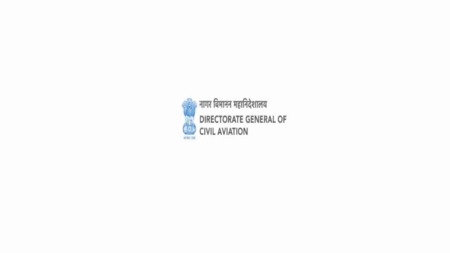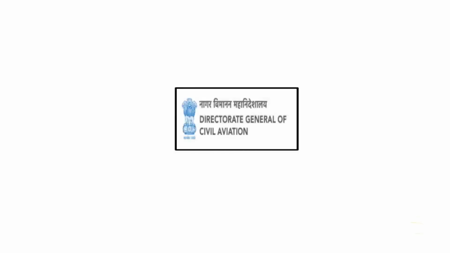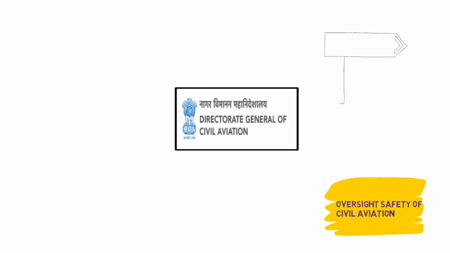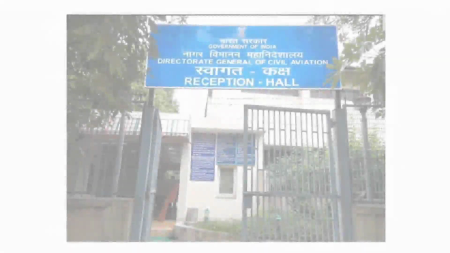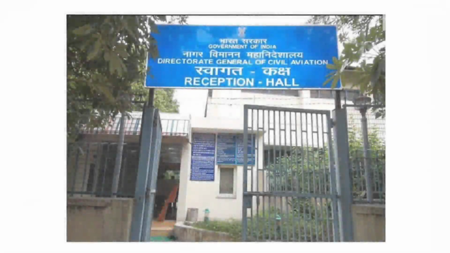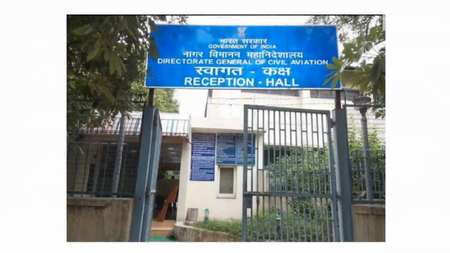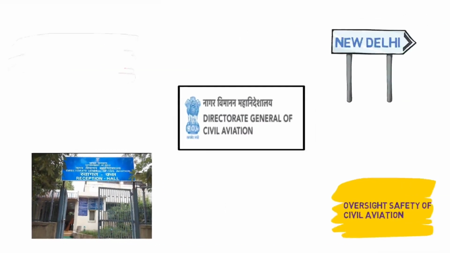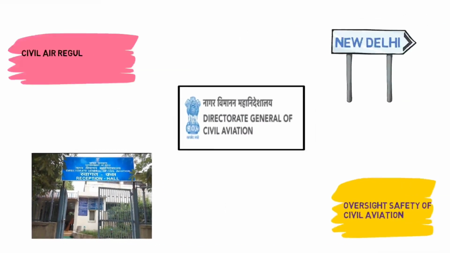As of now, we know that DGCA is a body working under the Ministry of Civil Aviation. Its responsibility is to oversee the safety of civil aviation. DGCA works through a headquarters which is located in New Delhi, opposite Safdarjung Airport. From this headquarters itself, it controls the civil aviation of India. Basically, DGCA makes rules and regulations to control civil aviation and to maintain air safety and fit to fly standards.